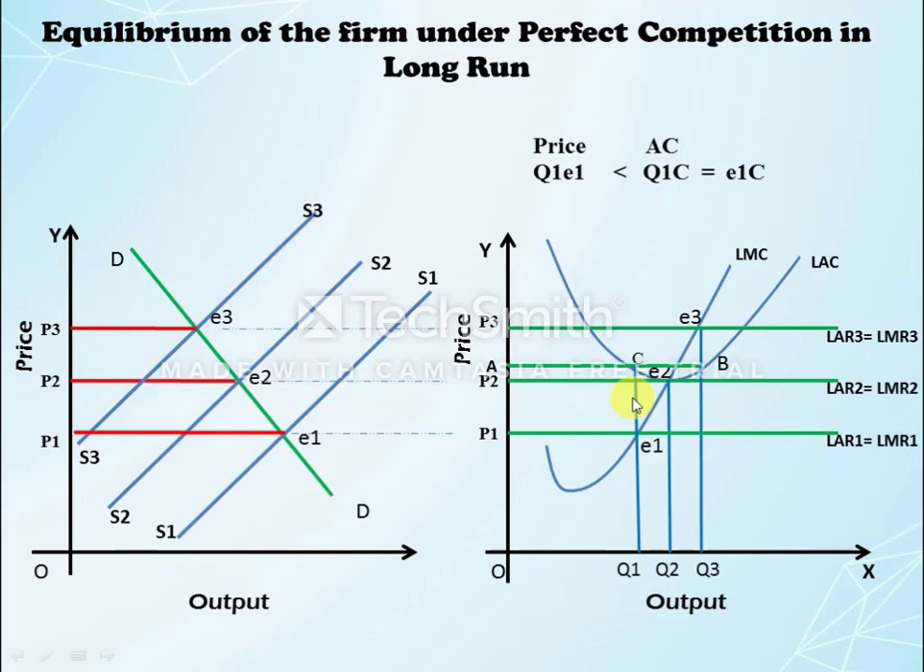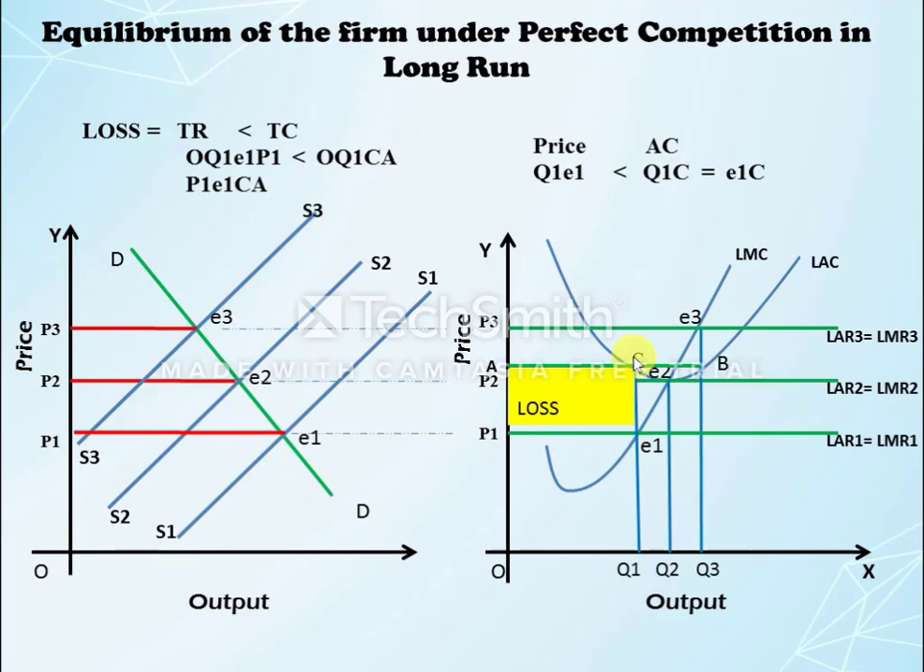Now we know that a firm incurs a loss when the firm's total revenue is less than the total cost of production. So in this diagram you can see the area of total revenue is OQ1E1P1, and the area of total cost is OQ1CA. This is the total cost of production. It means the total cost is more than total revenue, so the firm is incurring the loss. The area of loss which we can show in the diagram, P1E1CA, is the area of loss incurred